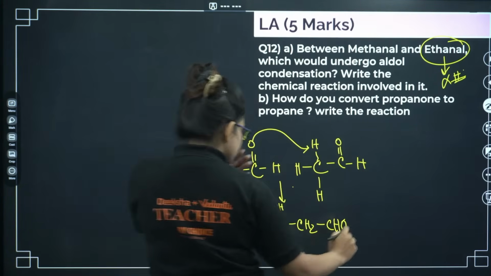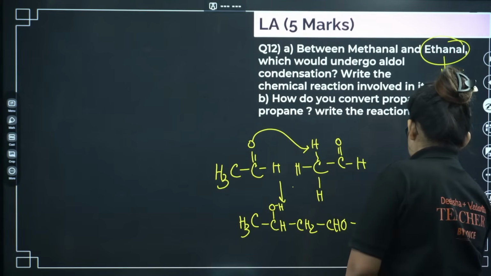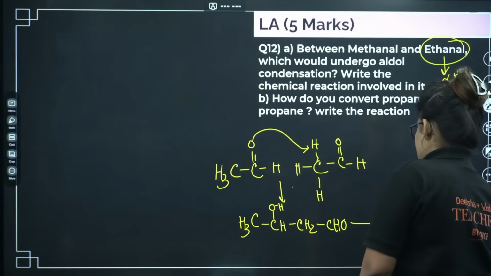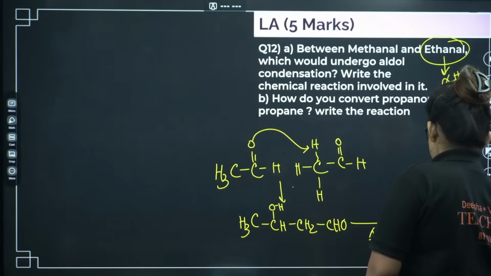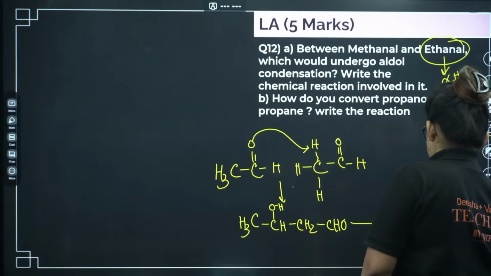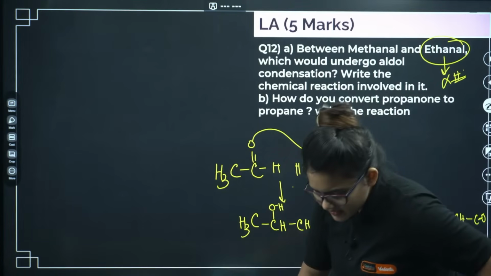Further, if you heat, dehydration will take place and you will end up with an alpha beta unsaturated carbonyl compound, an alpha beta unsaturated aldehyde. Okay, I guess it is clear. Let's go ahead.